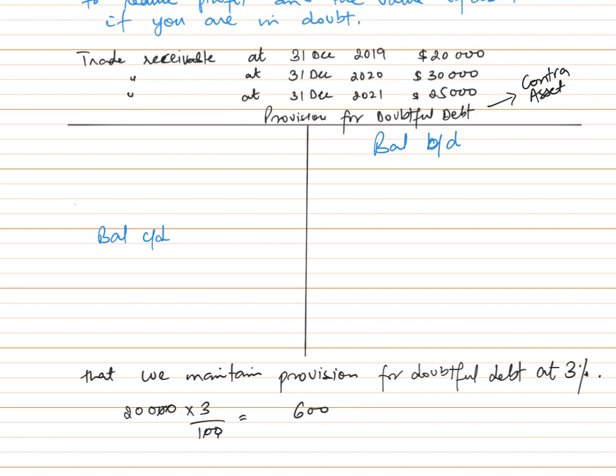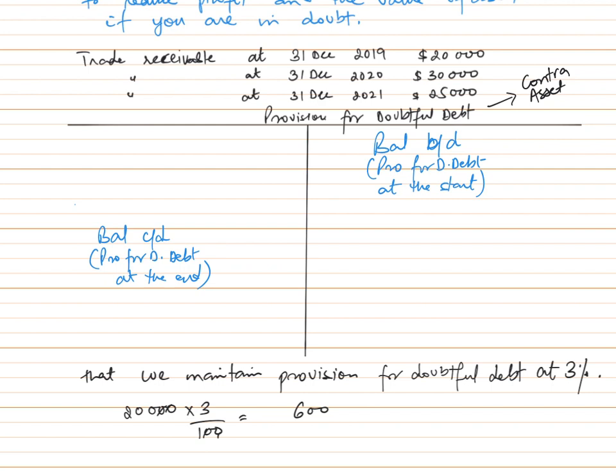Now in balance b/d, we will write provision for doubtful debt at the beginning of the financial year, and in balance c/d, here we will write provision for doubtful debt at the end of the year, right?